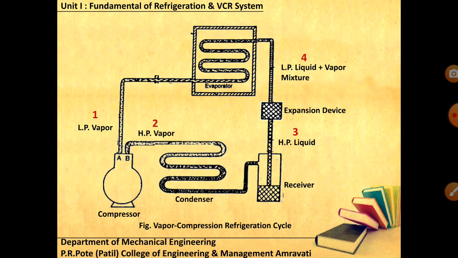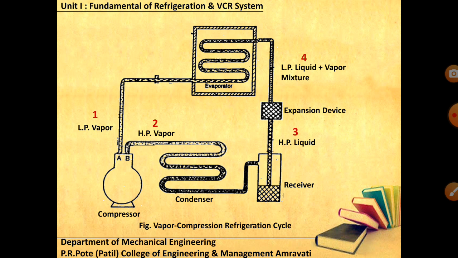You can give numbering to the points at the entries and exits of the different components, so that you can easily plot these processes. 1 to 2 compression, 2 to 3 condensation, 3 to 4 expansion, and 4 to 1 evaporation. Now the same four processes we will plot on the property diagram.